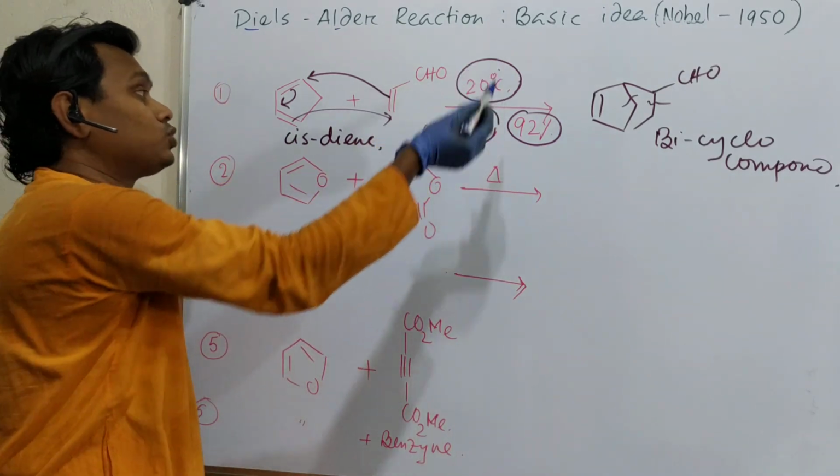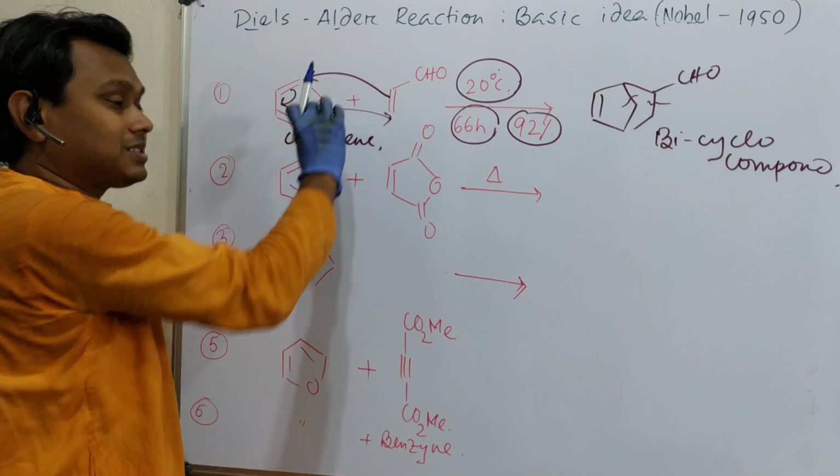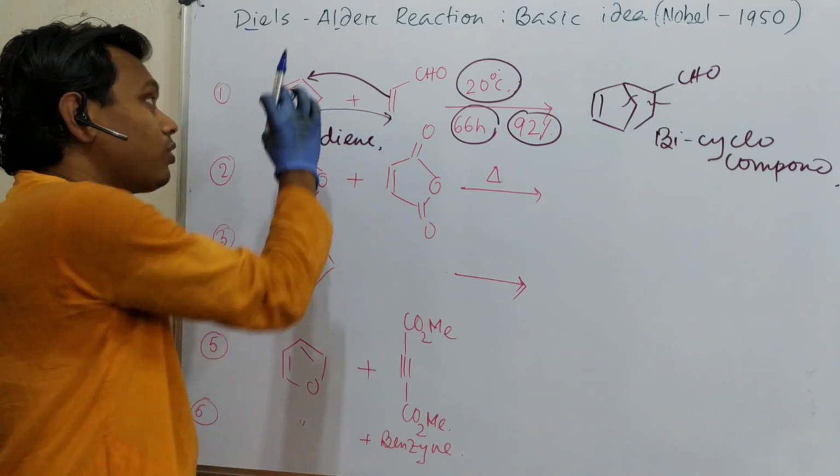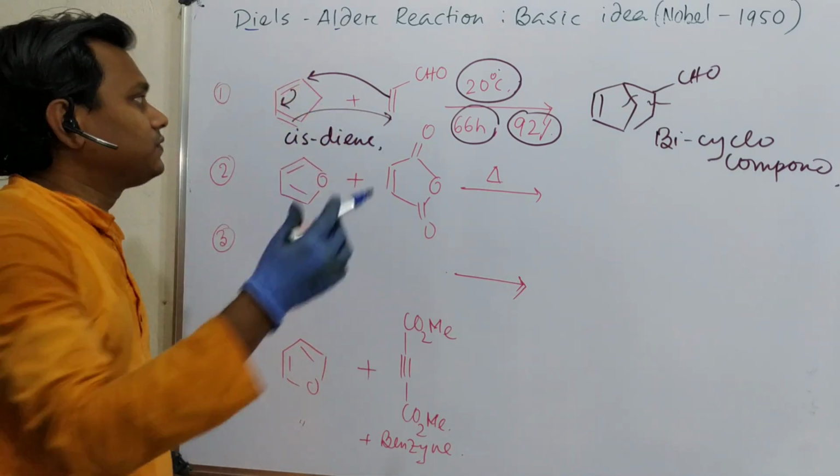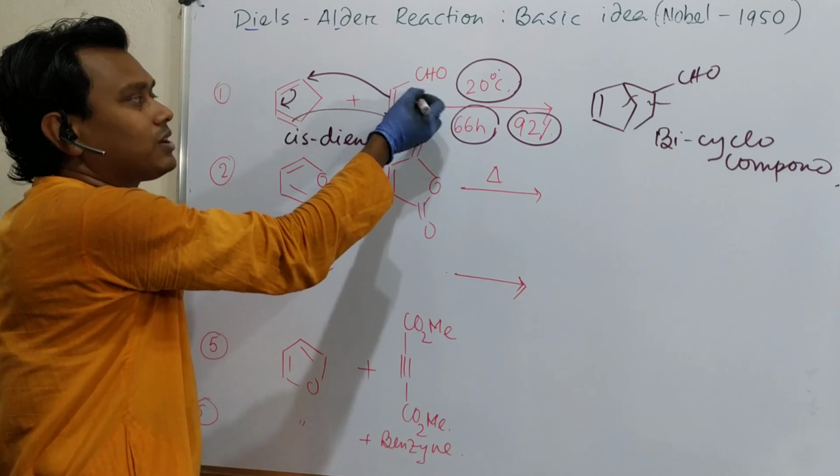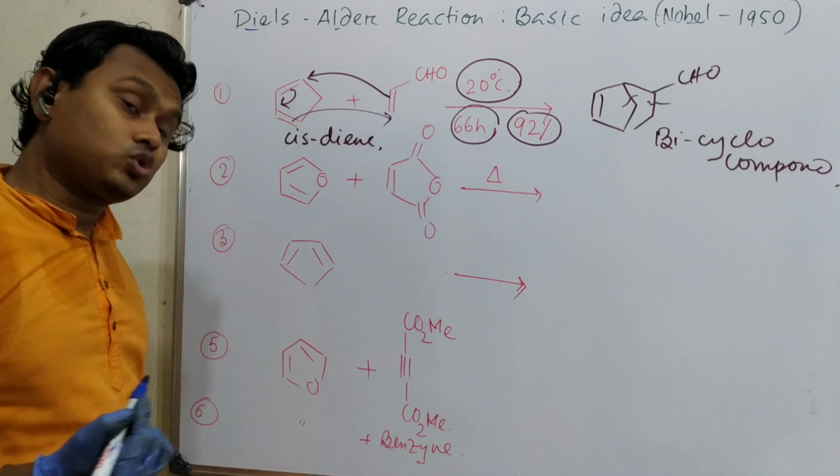20 degrees centigrade is room temperature. Why? Because it's a locked cis-diene. This has another advantage of the locked structure, which we will discuss in another video. And this is an electron withdrawing group attached to the dienophile, so the reaction becomes so much more facile.